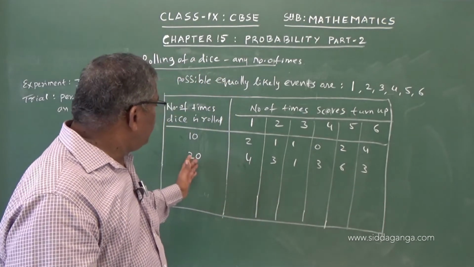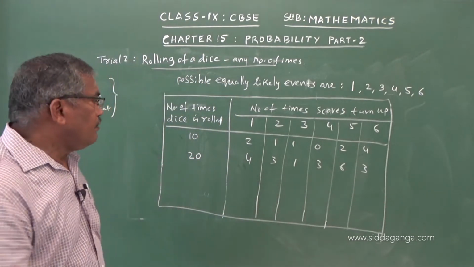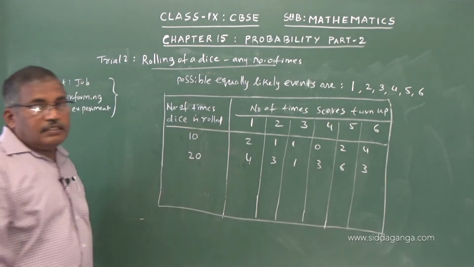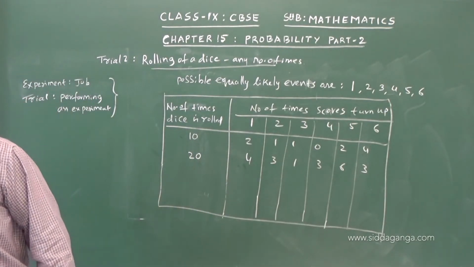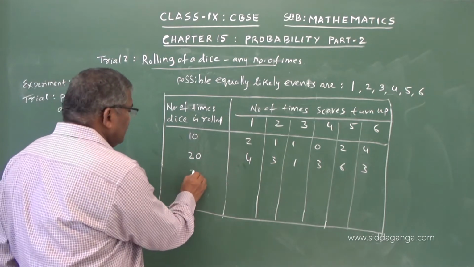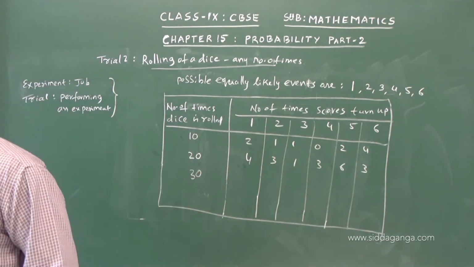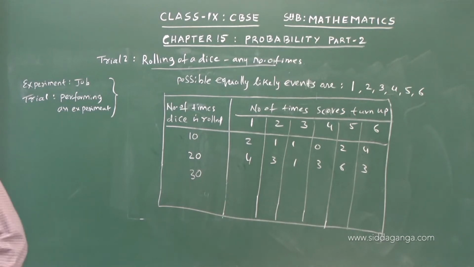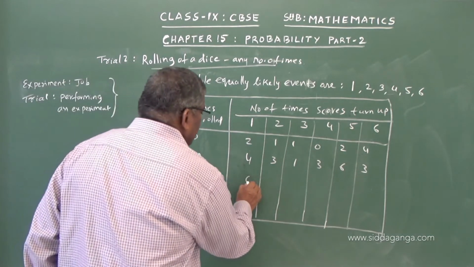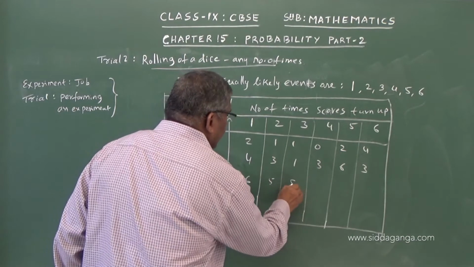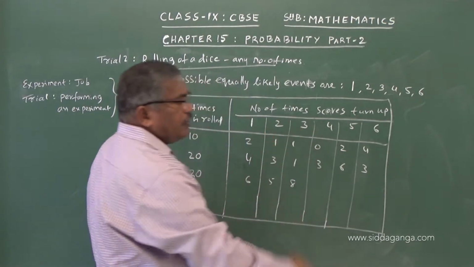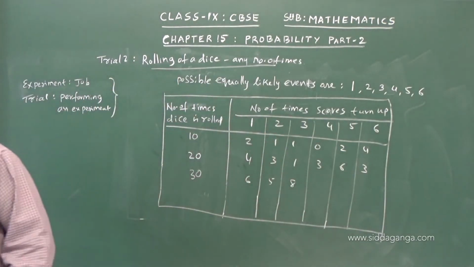So we will get 20. Now let us take up another trial, 30 times. Say 6, 5, 8; the total should be 30 in the horizontal line.